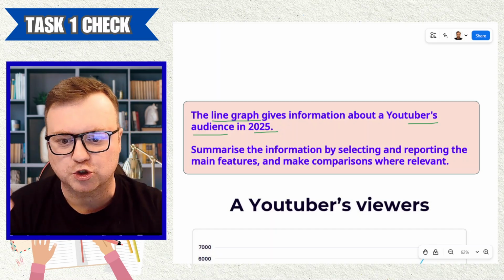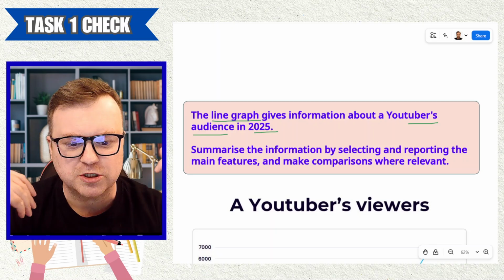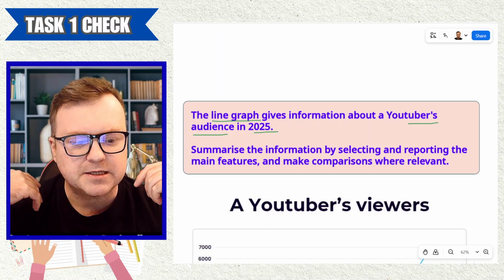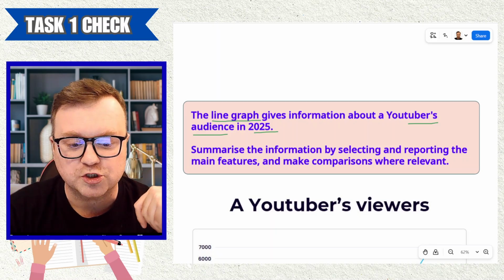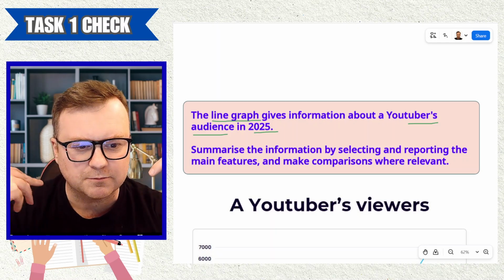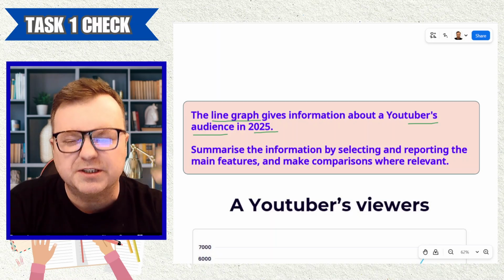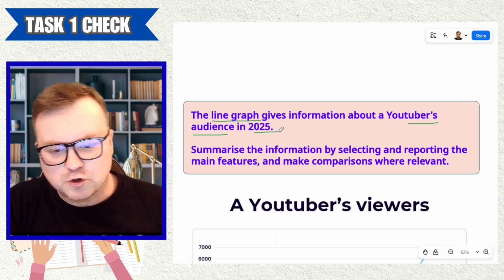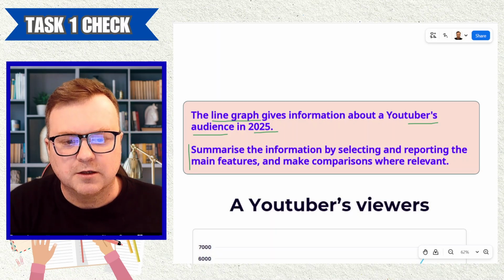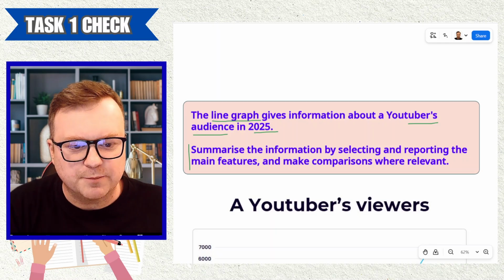Right now, we're not sure what that information is. Is it how many views they get? Is it where the people are from? Is it the amount of watch time they have? Is it about the age of the viewers? We don't know that yet. We'll need to look at the line graph. As always, it says summarize the information by selecting and reporting the main features and make comparisons where relevant.